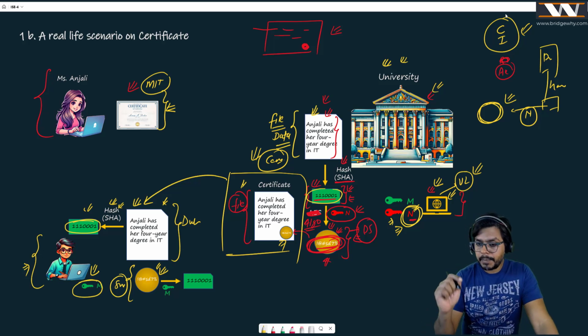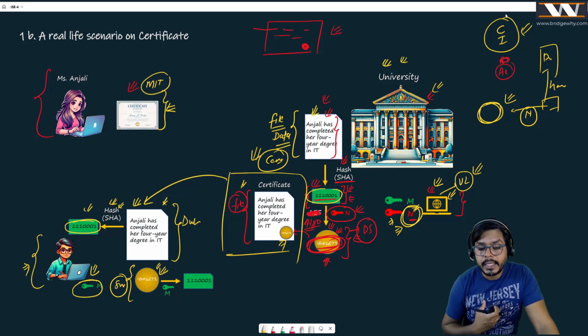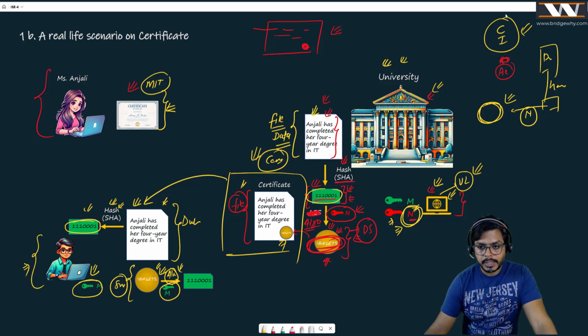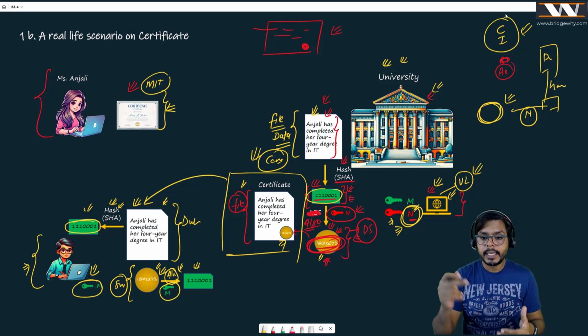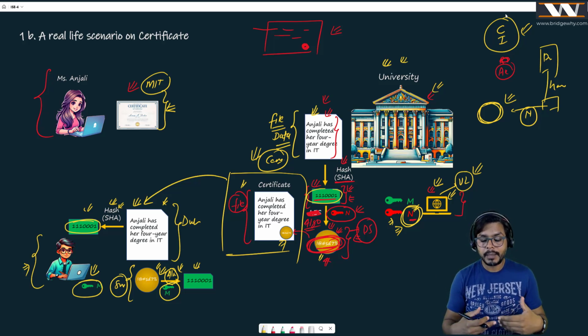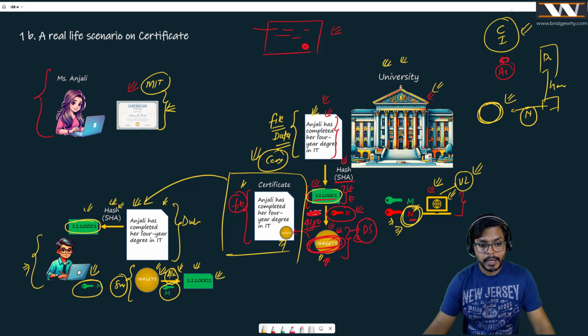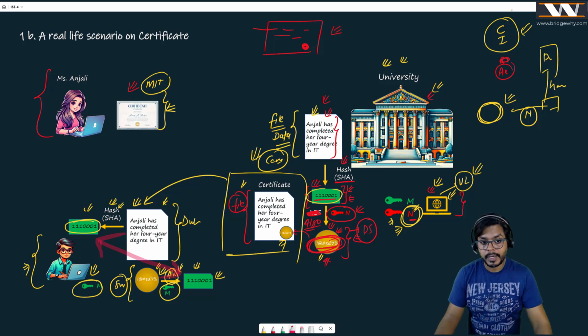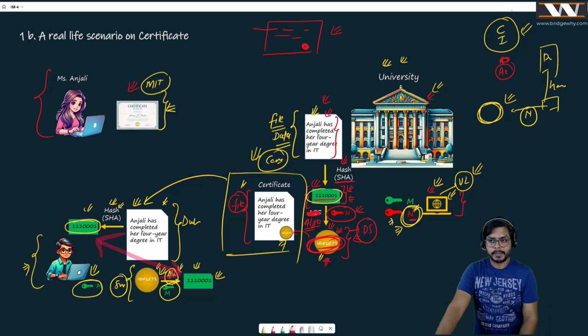So if something is encrypted using the private key of the university, I can decrypt it using the public key of the university. Rahul has that public key. So he is doing the same decryption algorithm, with M, which is the public key. And of course, if I decrypt this yellow circle, I'm going to get the fingerprint, right? Why? Because I got this yellow circle after encrypting it with the private key. I'm decrypting it with the public key. I'm going to get the same number again. And if these two numbers match, it means that this certificate is signed by this university.